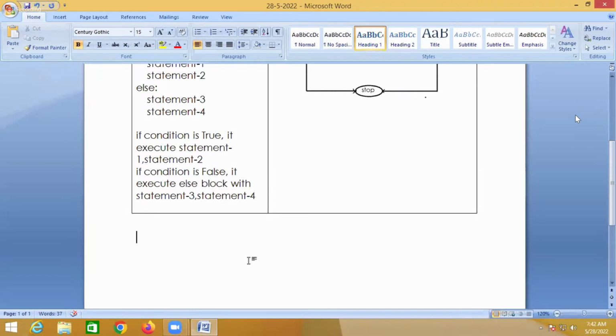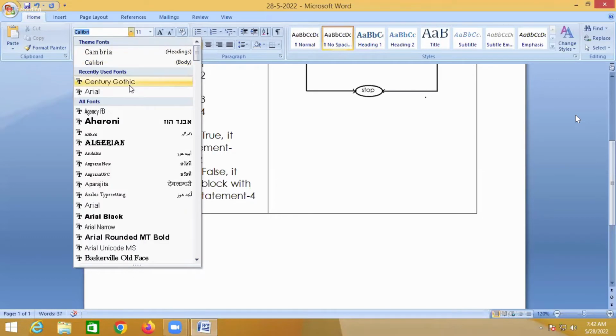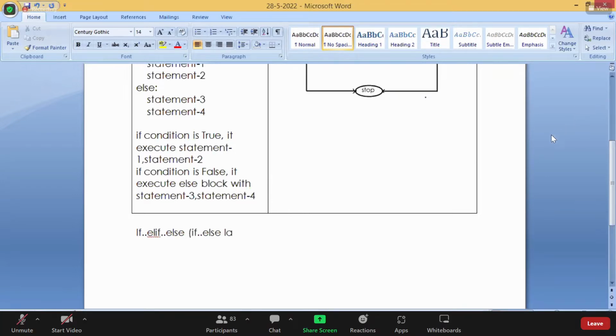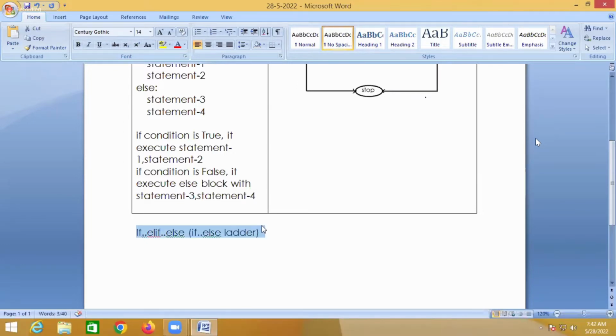So there is one more syntax. The other syntax is that you write like this. This is if, else if, and again else. This is called an if else ladder. It is used for checking multiple conditions.